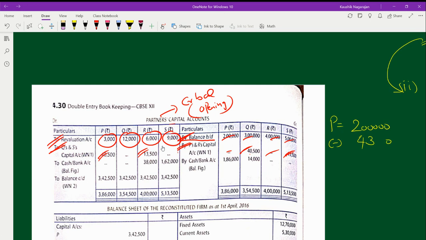Any doubt to anyone how I got 43,500? Okay, so now coming up to the calculation. 43,500.